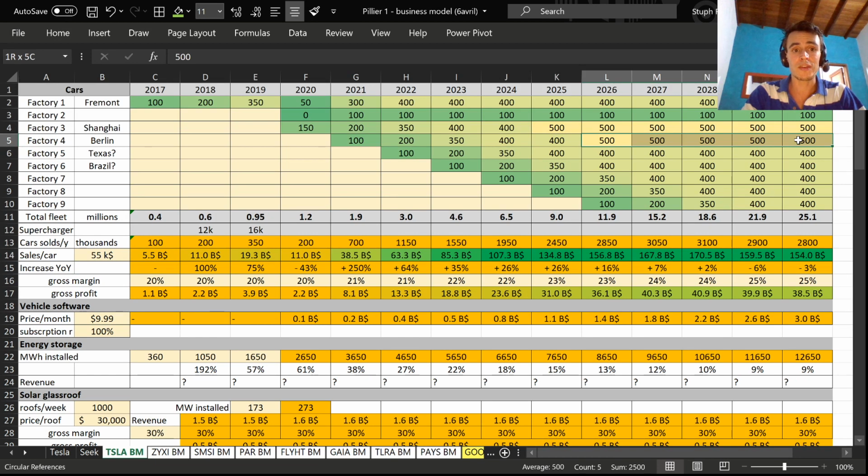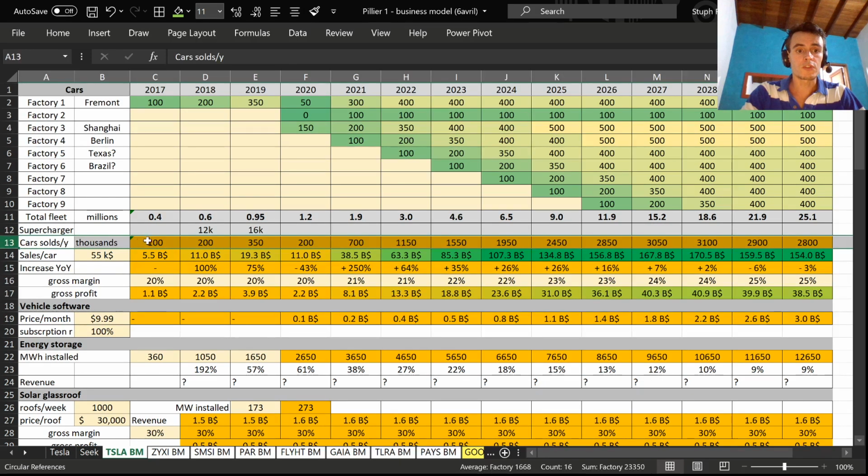500,000 cars per year. Look here, in 2020, I only consider a very small number of cars produced because Fremont is closed and Shanghai is in its ramp-up phase. So it's already considering this pandemic in the model. Here, these are the numbers of cars sold per year. So you will see that in 2030, Tesla will produce 2.8 million cars per year, which is again based on my assumptions.